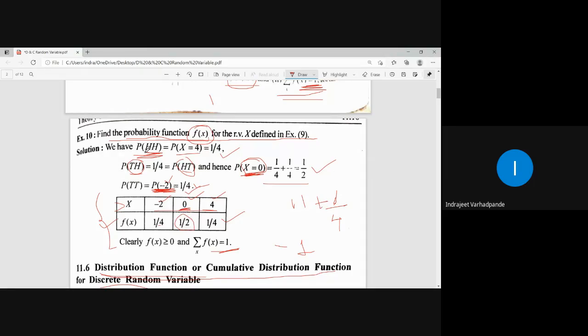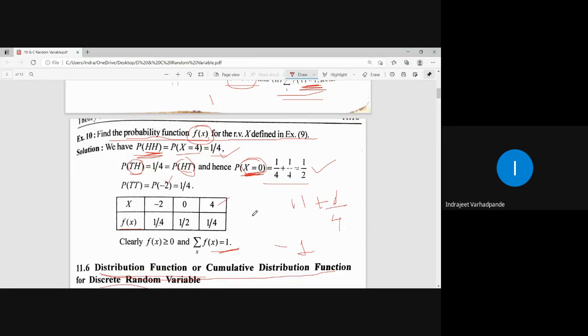For the outcome HH, probability is 1/4, which is represented by the random variable 4. So in tabular form I have written the distribution: random variable x -2, 0, 4, corresponding probability f of small x 1/4, 1/2, 1/4. Every number is greater than or equal to 0 and their summation is 1.